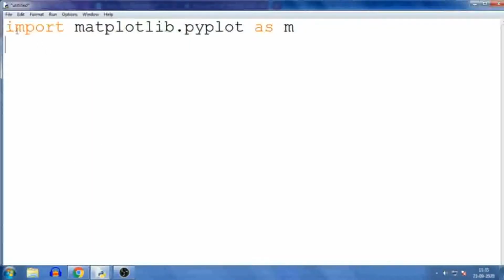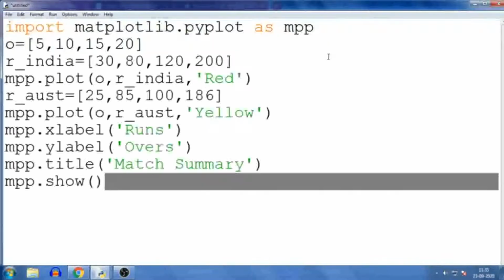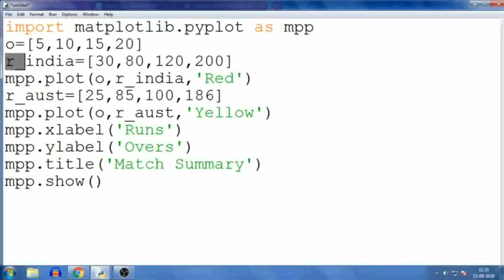Now I have taken two lists. Earlier I have taken only a single list. Now I have taken two lists. First for R_India. This is O: 5, 10, 15, 20. That means I have plotted overs here. This is representing the comparison of two teams' scores in a cricket match. So O means overs.